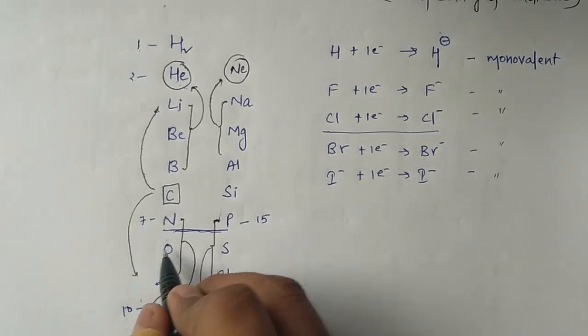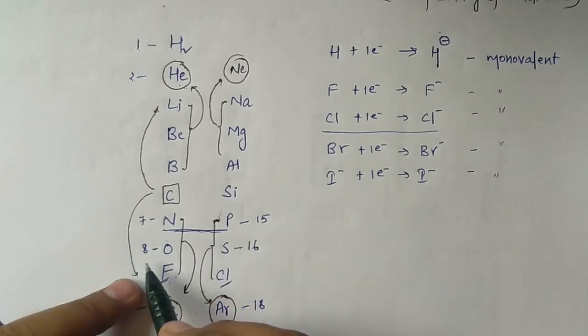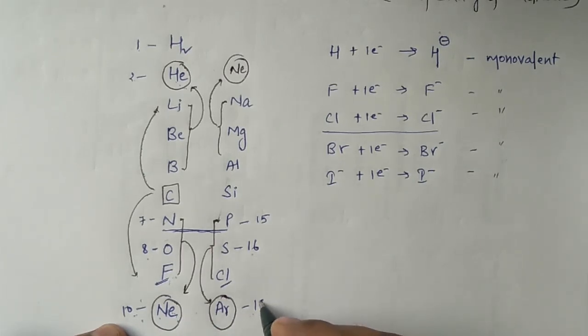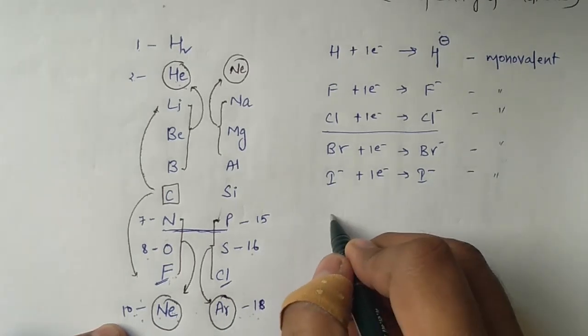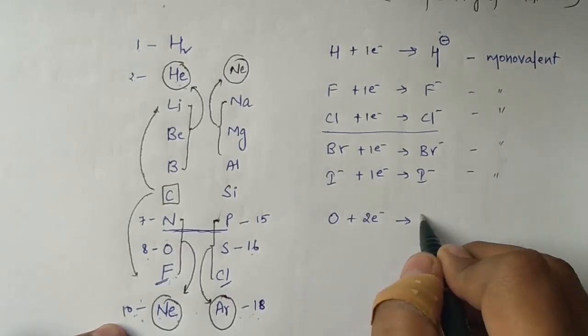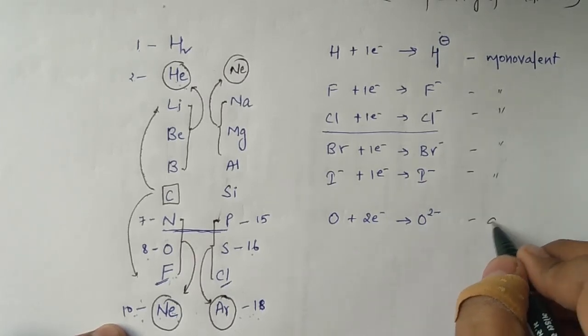Similarly, oxygen has 8 electrons and neon has 10, so the difference is 2, and it will tend to acquire 2 electrons. Sulfur has 16 and has to reach the nearest noble gas configuration of argon, 18, so that is also a difference of 2. Oxygen will acquire 2 electrons, although it doesn't actually acquire like this; this is just for our understanding. It will form a divalent radical.